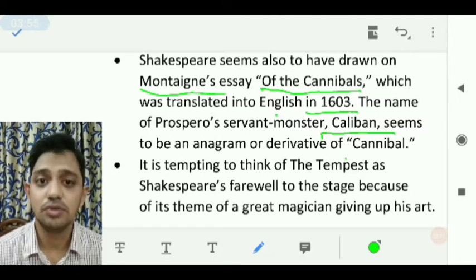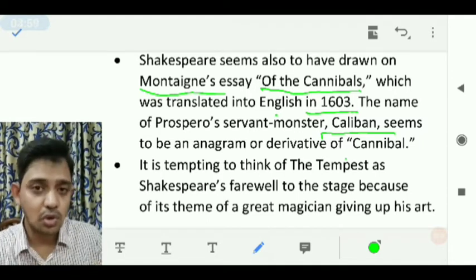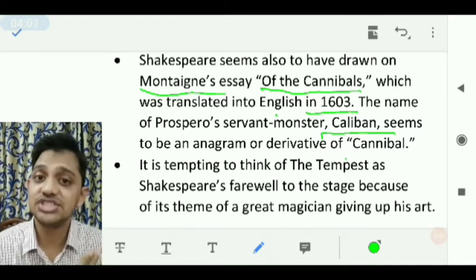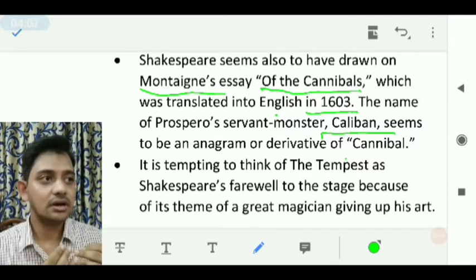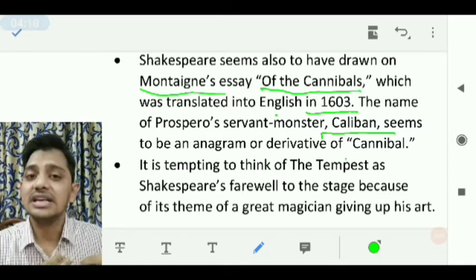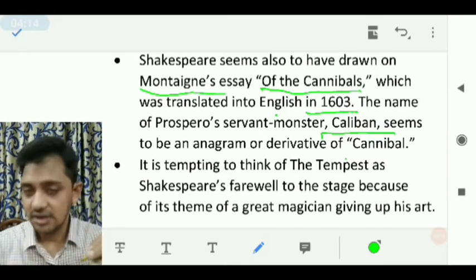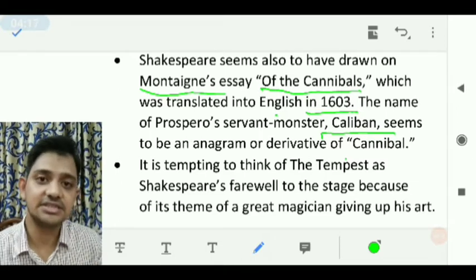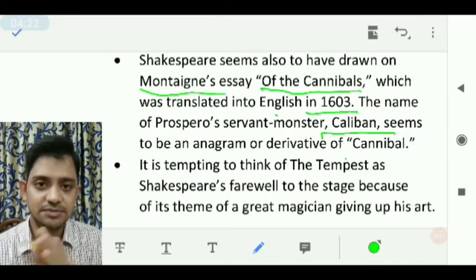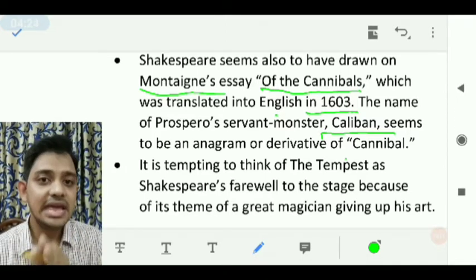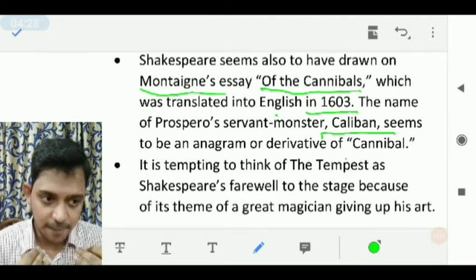And last, most important, what is that? Since we all know that Shakespeare died in the year 1616, it is somewhat like he is doing a farewell to his stage life. So in this play, The Tempest, we will see at last in Act 5 that Prospero, the main character, who is a magician even, gives up his magic quality.